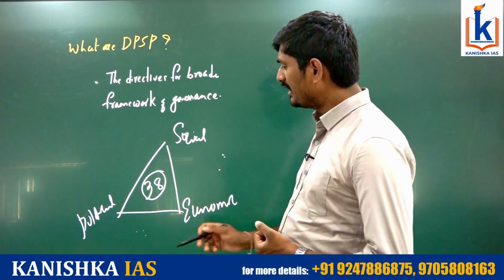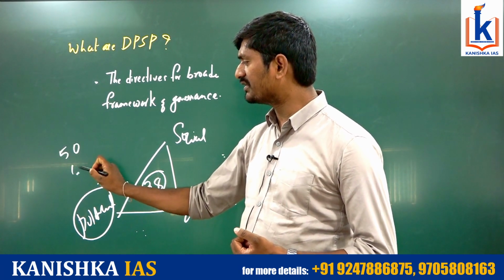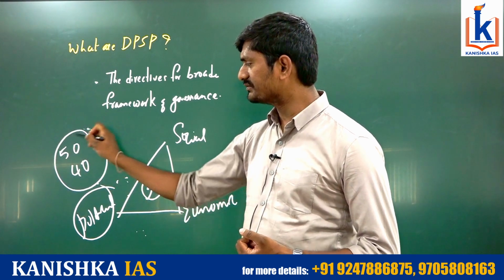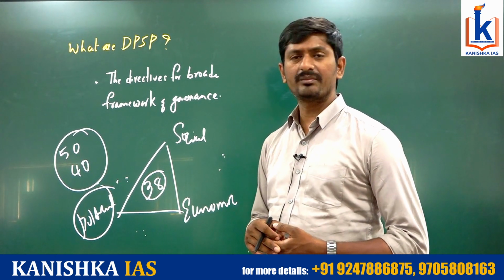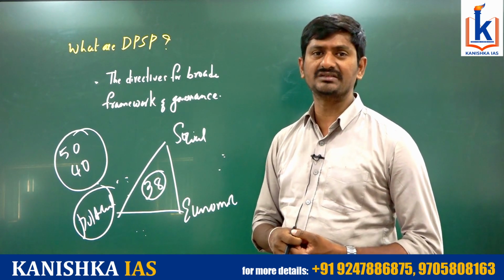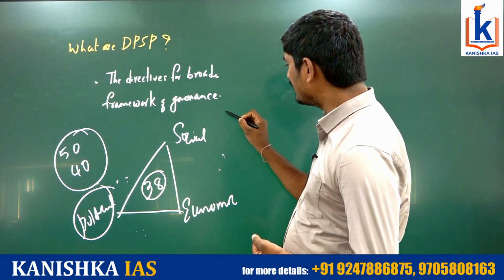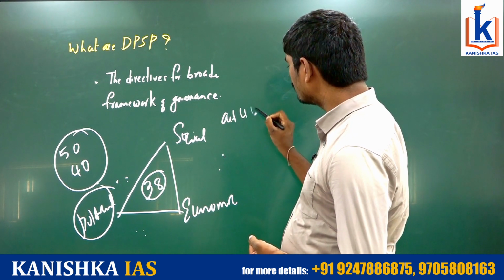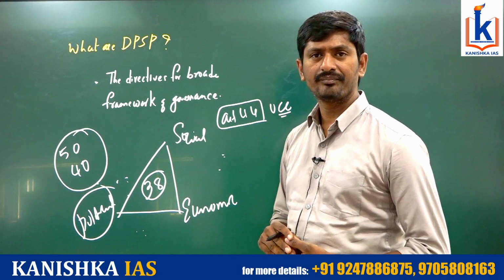For example, in the political sphere, we see Article 50 and Article 40 of the Constitution. Article 50 is about separation of the judiciary from the executive. Article 40 is about promotion and establishment of Panchayat Raj institutions. Similarly, in the social sphere, we see Article 44, which is about the uniform civil code to promote gender justice.